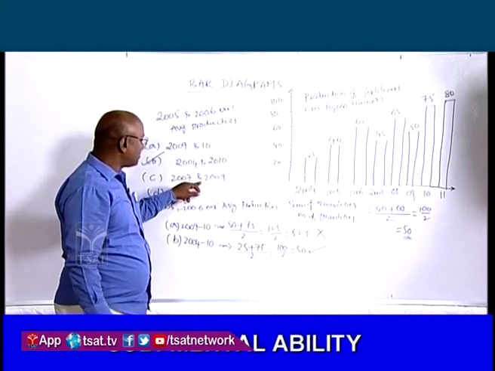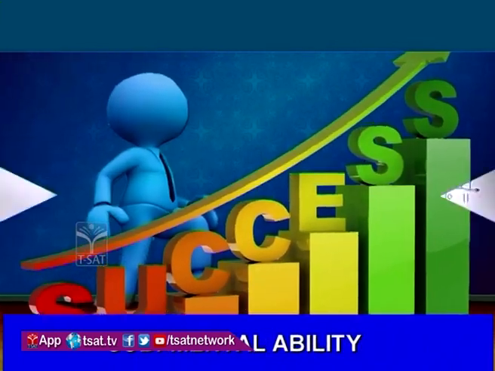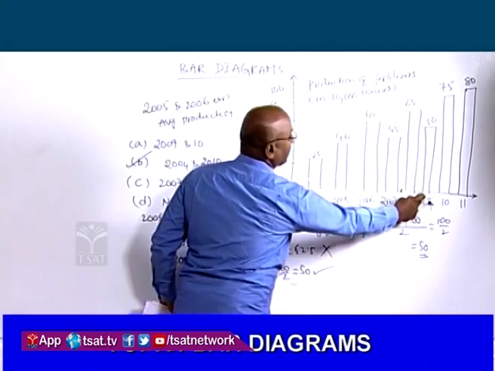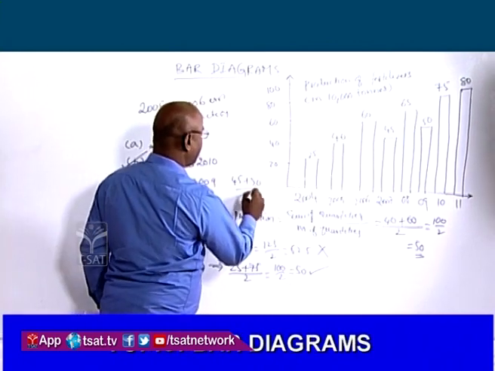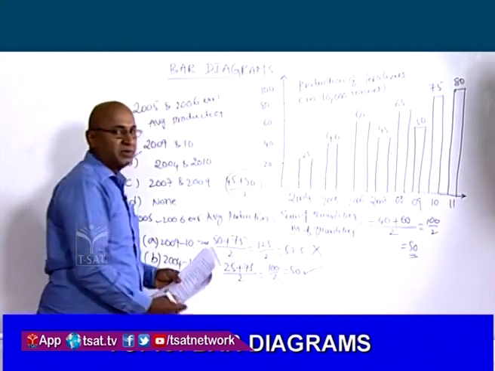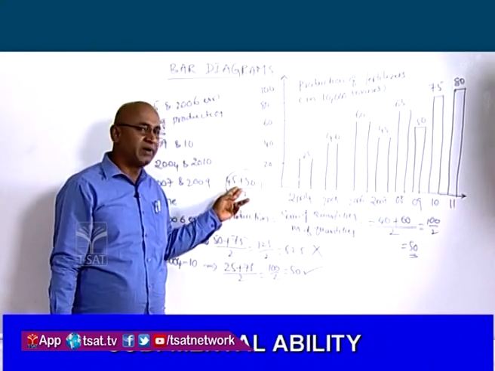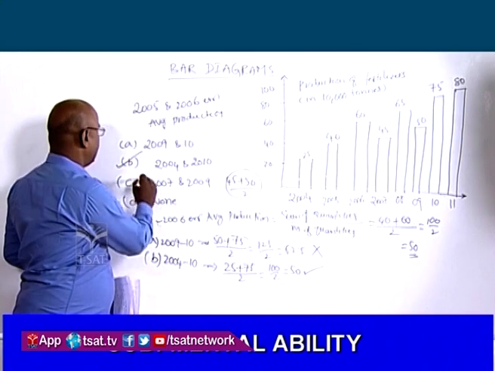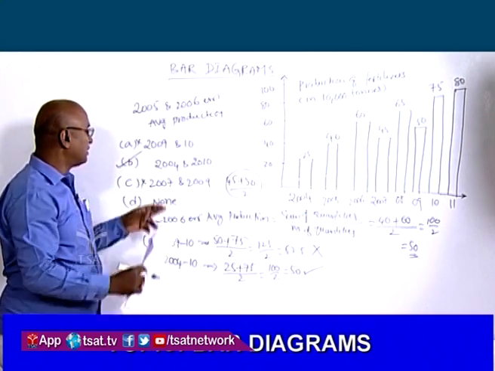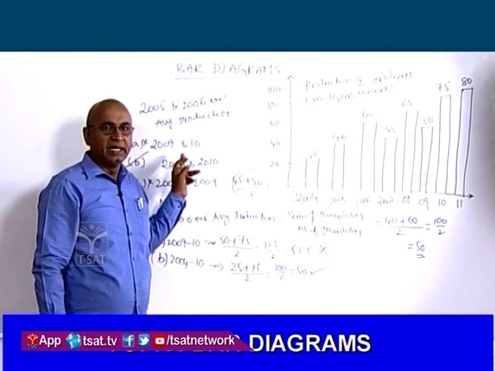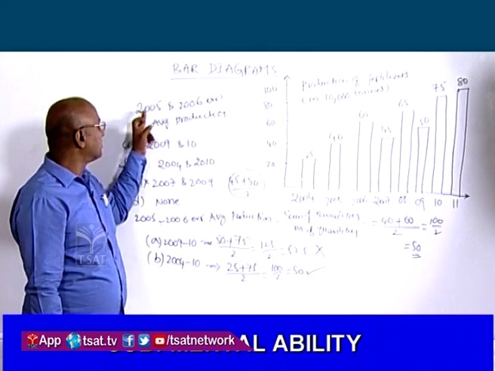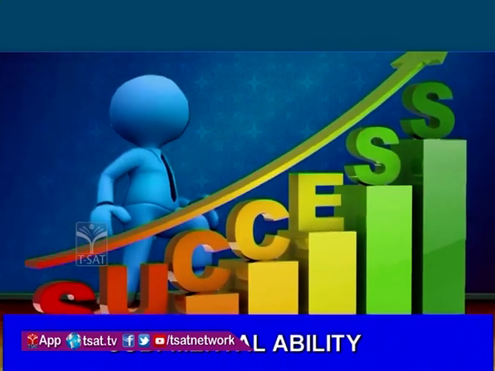Now we will see 2007 and 2009 also. In 2007 it is 45 plus in 2009 it is 50, by 2, that is equal to 95 by 2, that is nothing but 47.5, which is not equal to 50. So it is also the wrong answer. So the answer is 2004 and 2010. The average production is exactly equal to the average production of 2005 and 2006. Next problem.